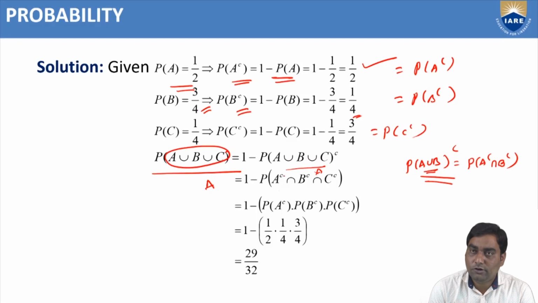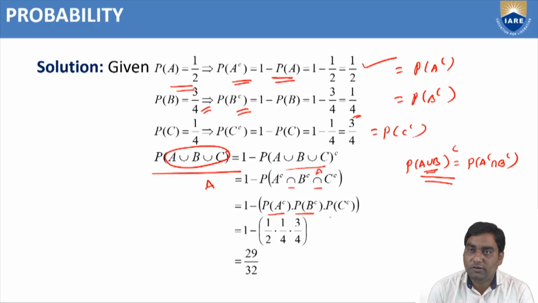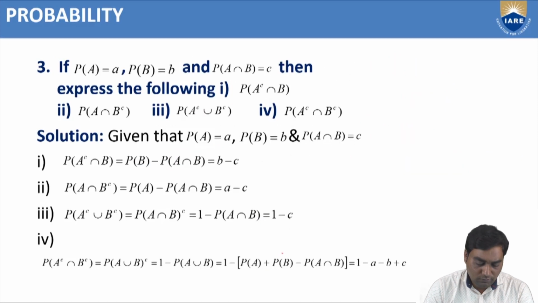That's why A complementary intersection B complementary intersection C complementary. So 1 minus P of A complementary into P of B complementary into P of C complementary. 1 minus 1 by 2, 1 by 4, 3 by 4. 3 values we got here. So 29 by 32.